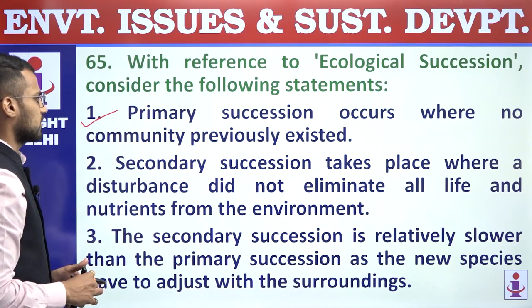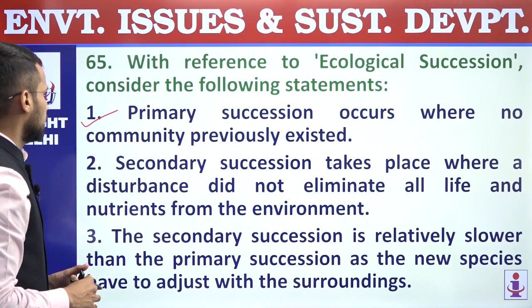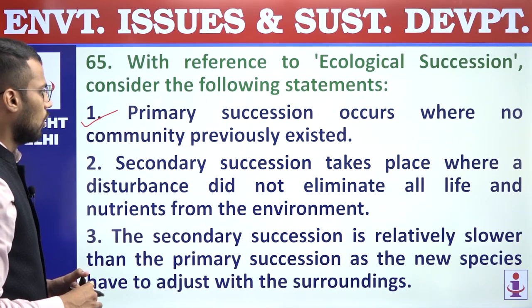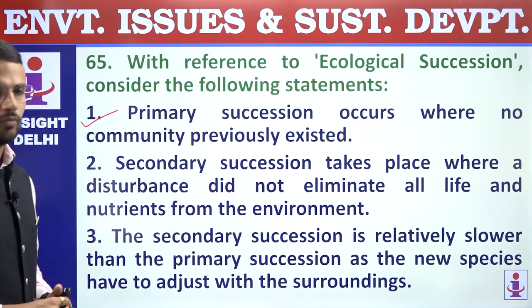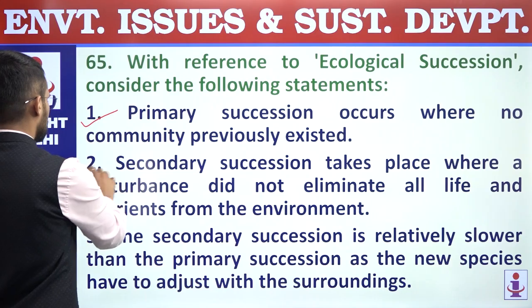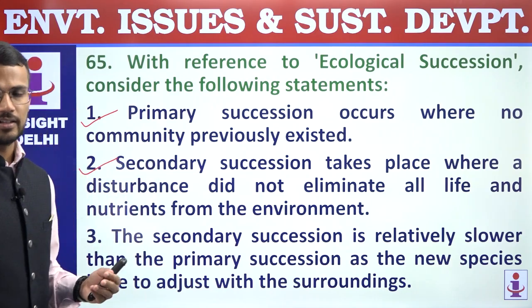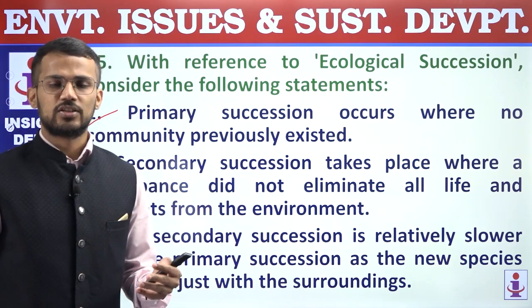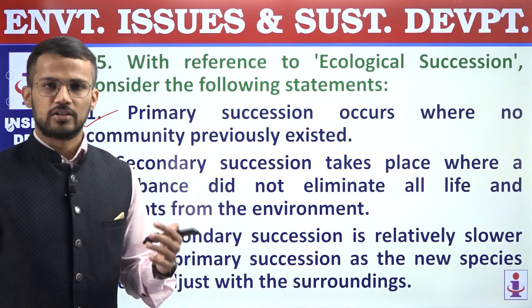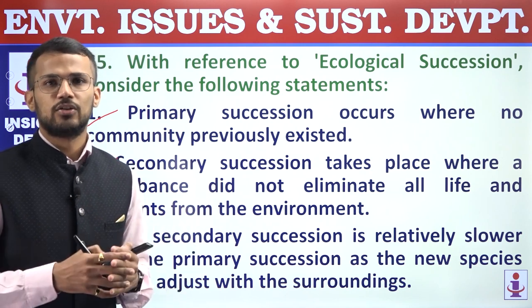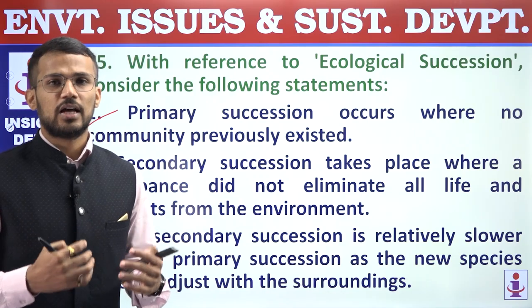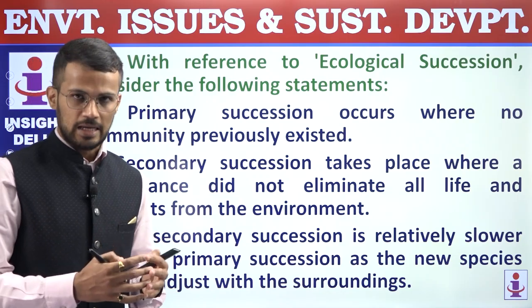Second, secondary succession takes place where a disturbance did not eliminate all life and nutrients from the environment, right? So this is also a correct statement regarding secondary succession, because in secondary succession, ecological succession occurs in such a region where conditions are favorable for the growth of life, right?